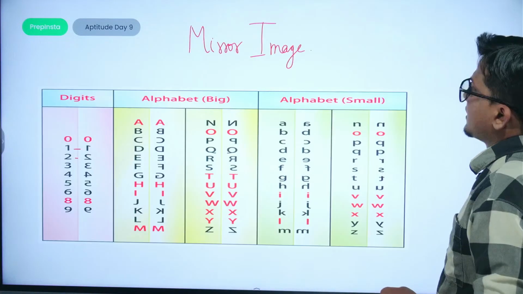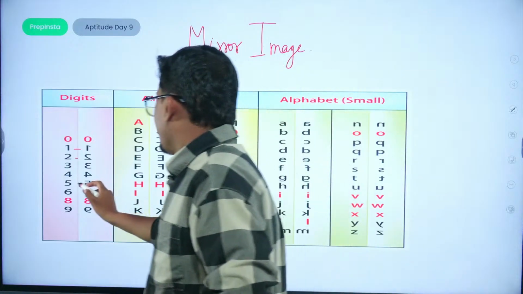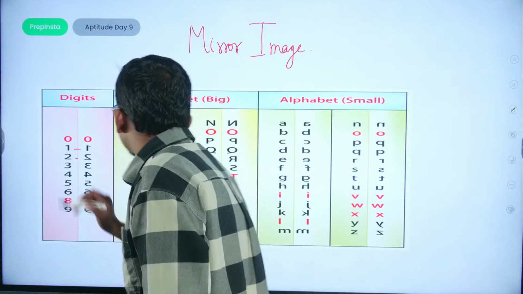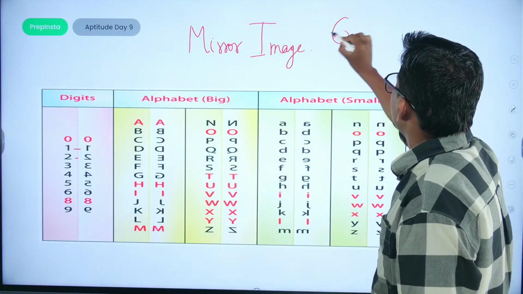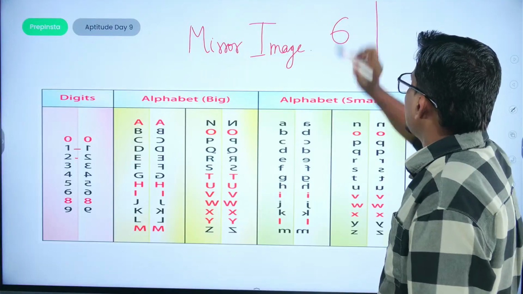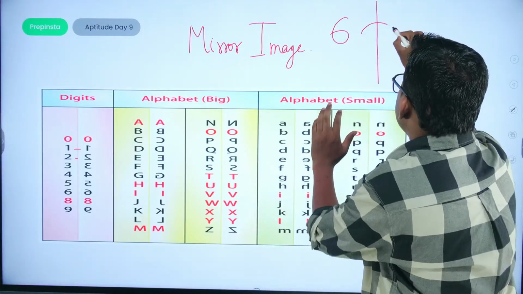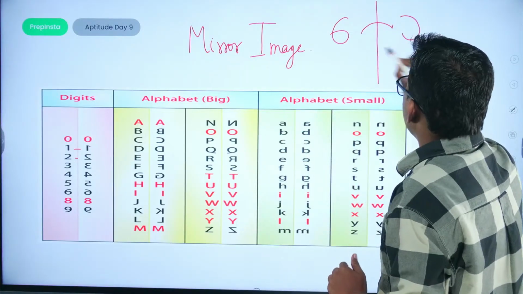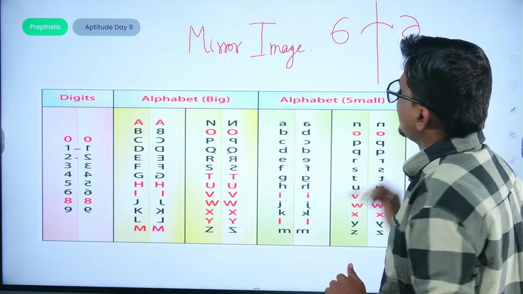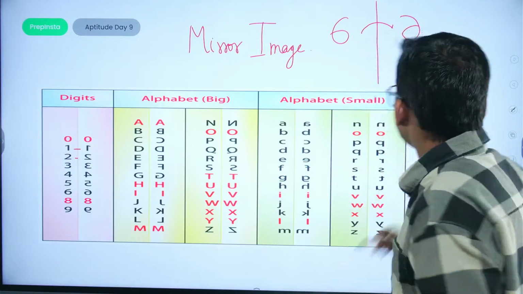Reversal of position is also there. For example, with regard to 6, now look, a C-like shape came, it would be sideways, so C would be there, and in 6 we have a change of position as well.